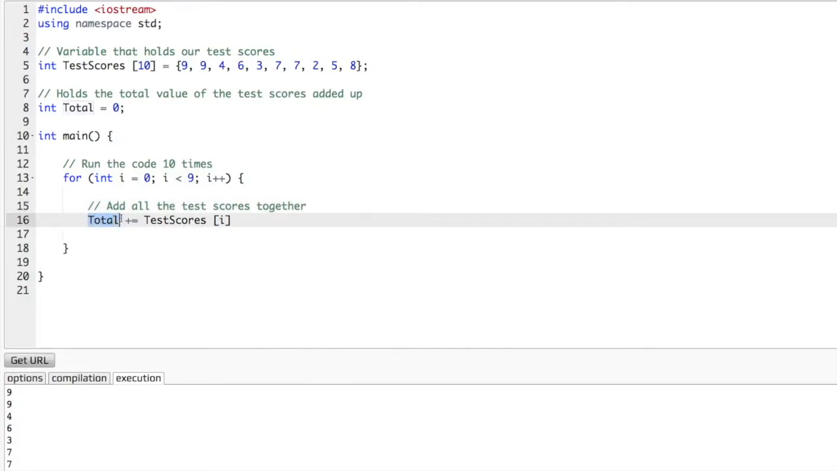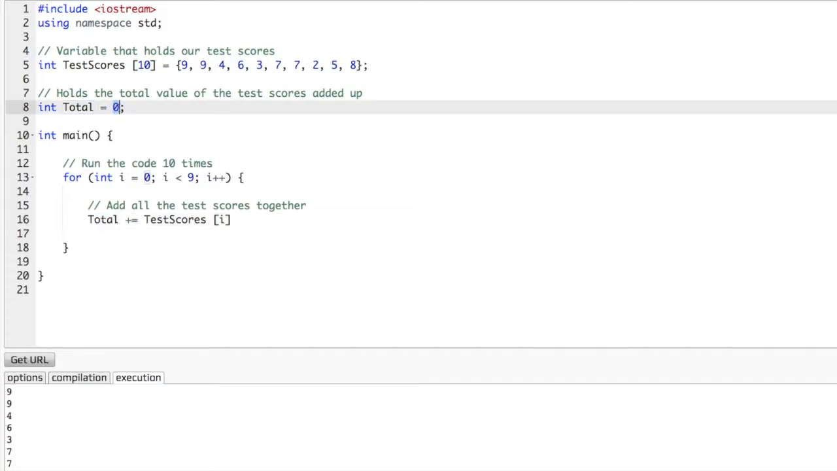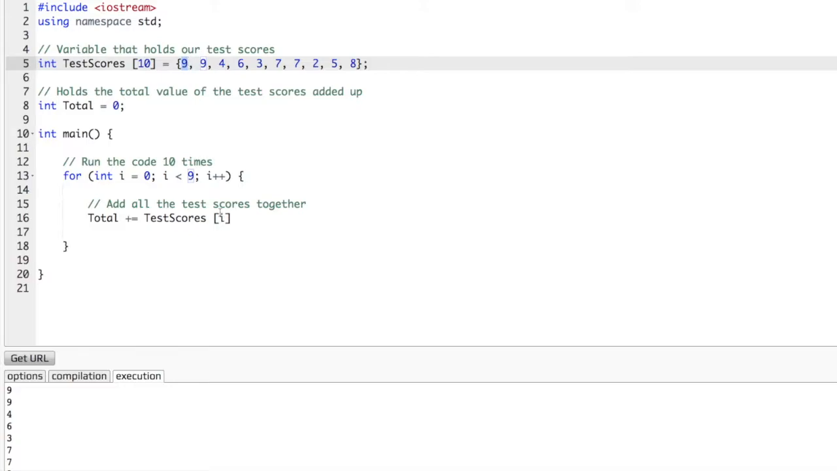So how does it do that? Well, test scores I, let's start from 0, okay? 0, 9. It's gonna do 9 plus 0, okay? This is equal to 0. This can be pretty confusing, but bear with me, right? 0 and 9. So it's gonna add 0 and 9 together, which is 9. So now total equals 9. Now it's gonna do 9 again, right? Because this will equal 1. It's incremented. And it's gonna do this 10 times. It's gonna add every single item in the array.